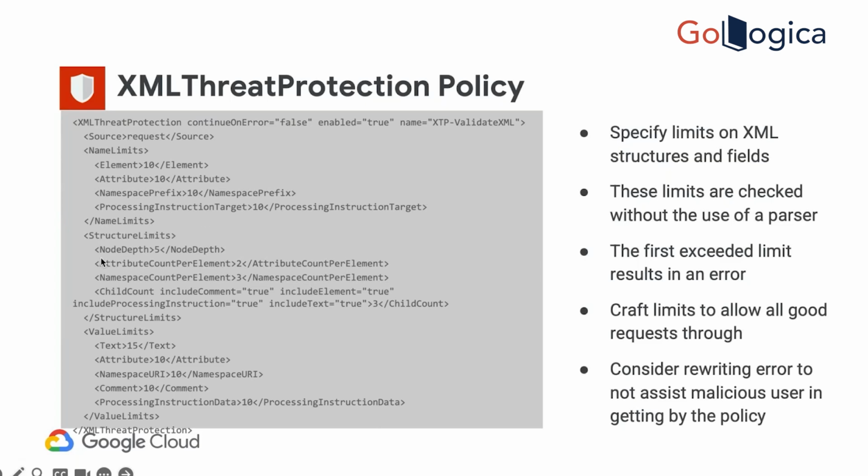And then structure. So node depth is node inside node, right? XML tag inside tag. Till what level can you go? So node depth, attribute count, namespace count, child count, all kinds of things. These are the structure limits. And then value limits: what is the maximum limit for text value, attribute value, namespace URI value, comment value, processing instruction target value, all kinds of things. So these things are defined for XML, and in case of XML you do apply all these rules. However, XML threat protection is very rarely used.